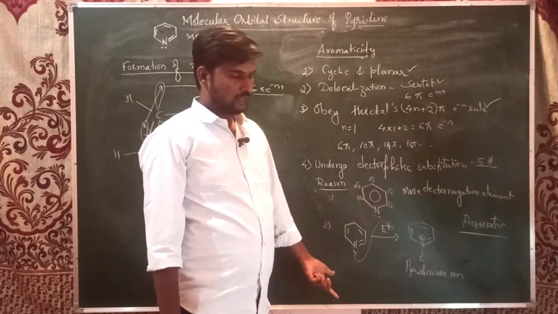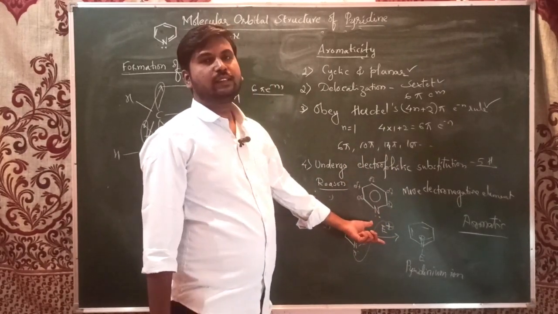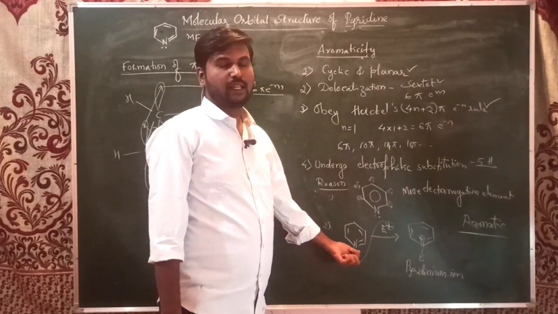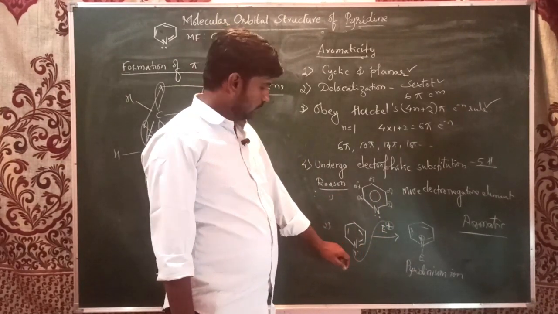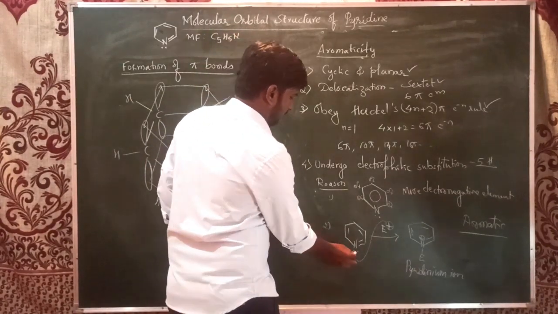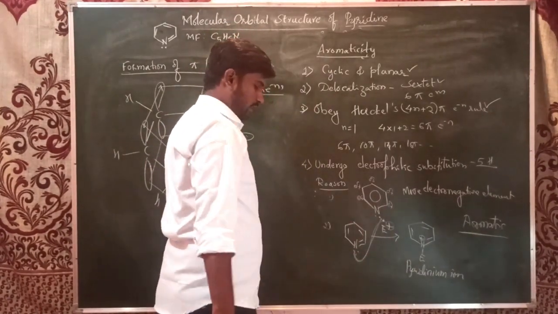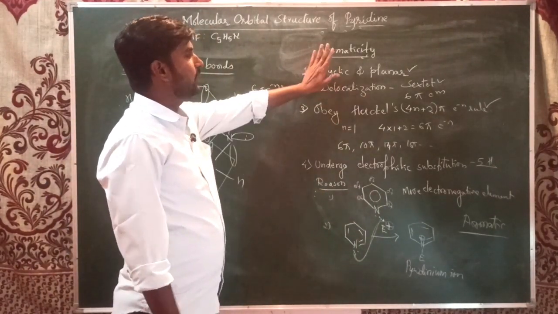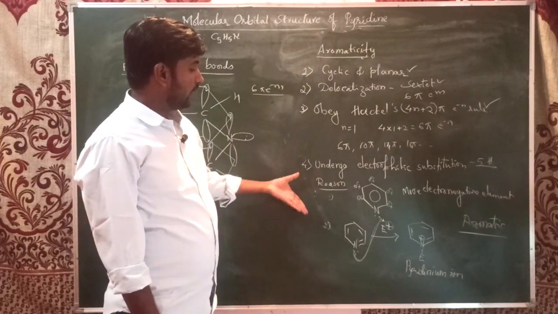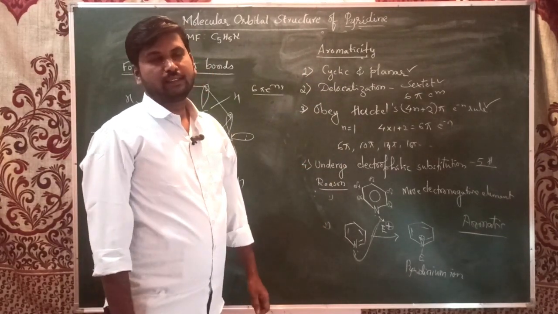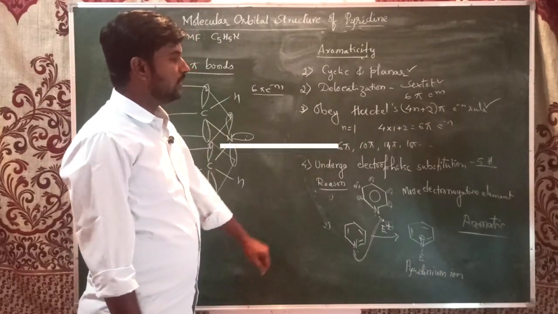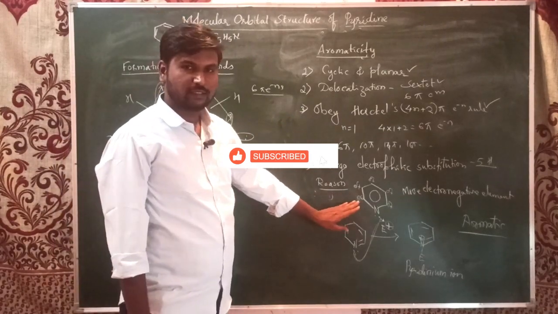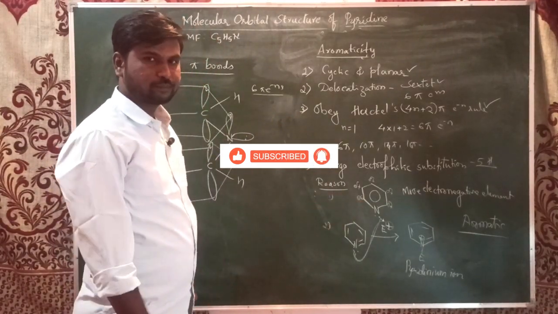And the second reason is that when the electrophile is introduced, it directly attacks the nitrogen because it carries a lone pair of electrons. The arrow mark should be towards the positive charge. So these two reasons make pyridine less reactive towards electrophilic substitution reaction. This is about the aromaticity. Pyridine is completely aromatic, though it has some difficulties in electrophilic substitution reactions.